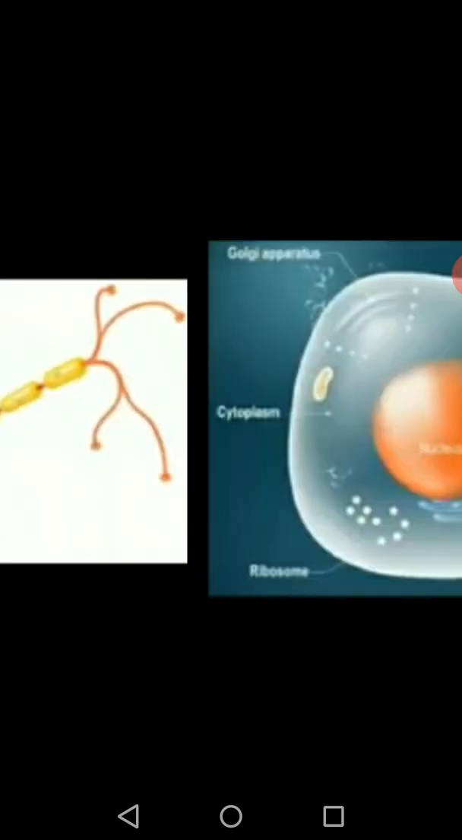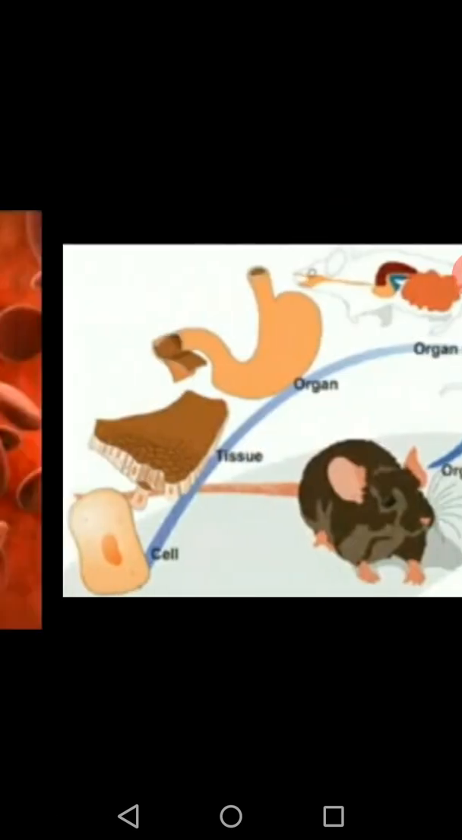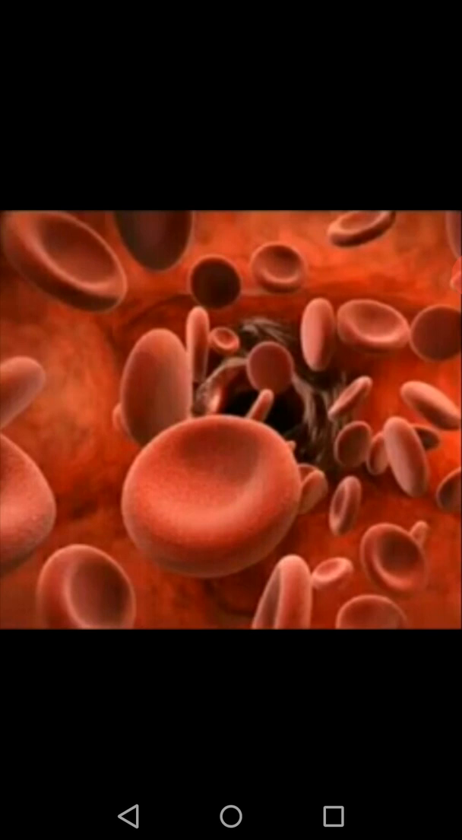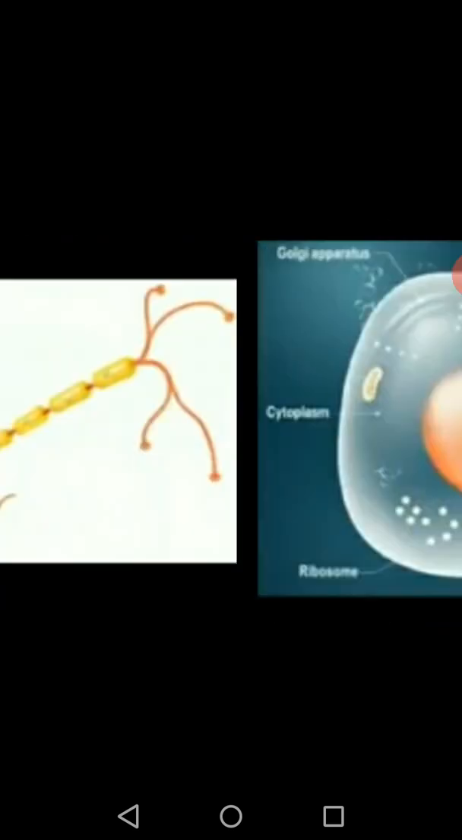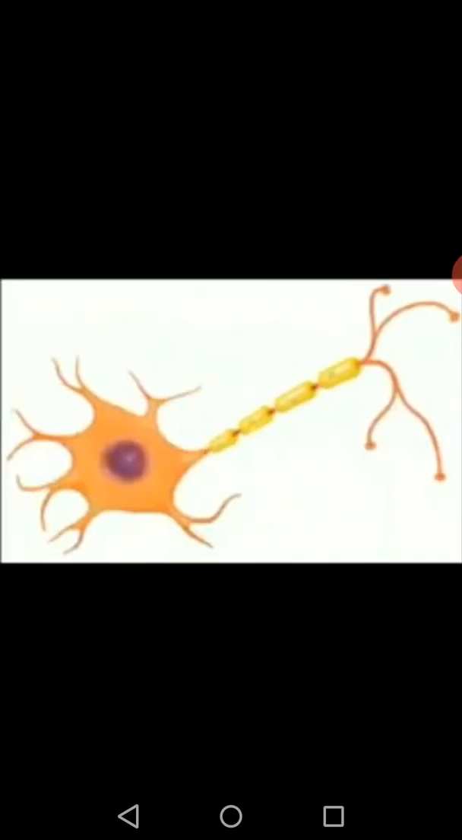So cell was the first step. Now we are going to learn about tissue. Moving to our blood cells, altogether they form what we can say is connective tissue. Here we have our cell. Okay, connective tissue. Here we have our nerve cell. What do we have over here? Nerve cells, which altogether form nerve tissue.